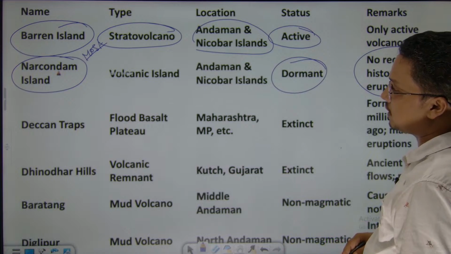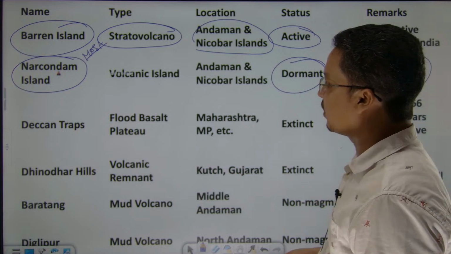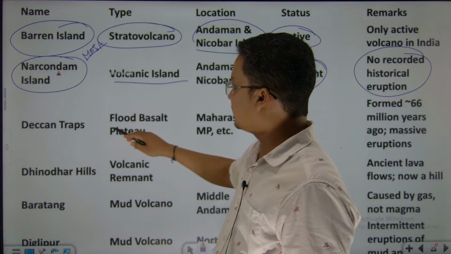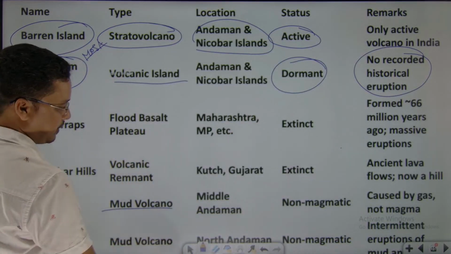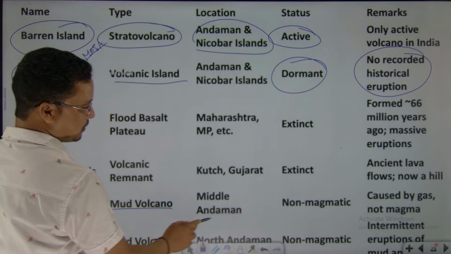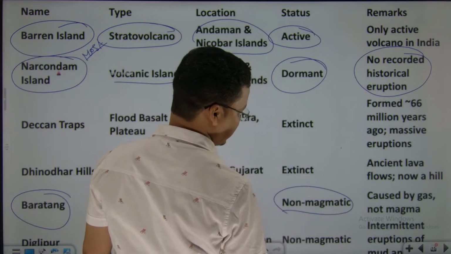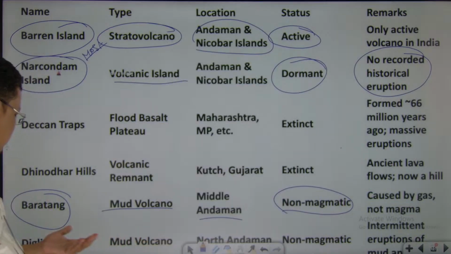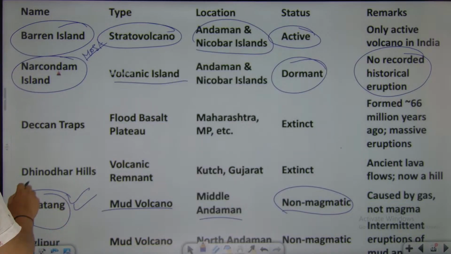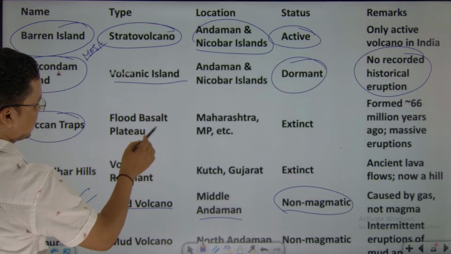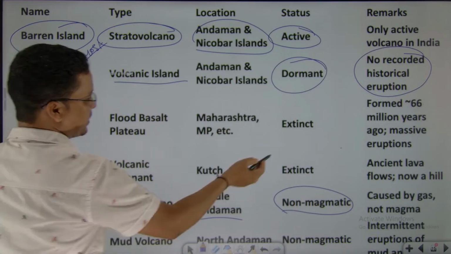This is dormant. This is also a volcanic island. Then there would be Baratang mud volcano, Middle Andaman, right. ये भी मतलब इसका कुछ अता पता भी नहीं है. This is the mud volcano, you have to remember this one. Then Deccan Trap extinct, so this would be extinct.